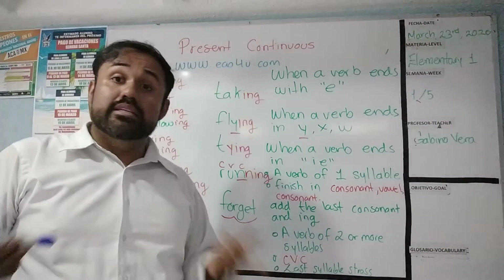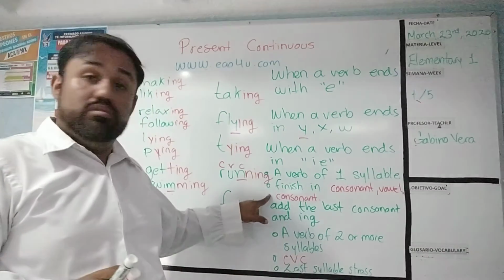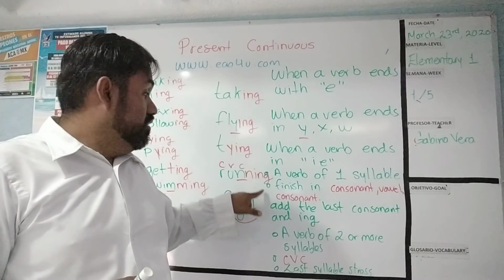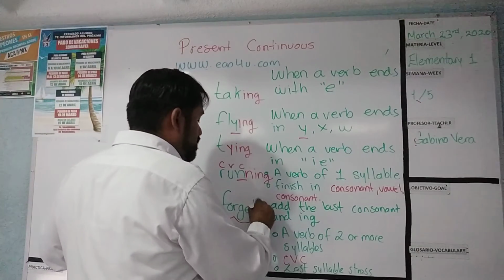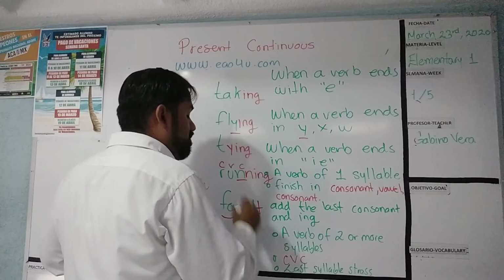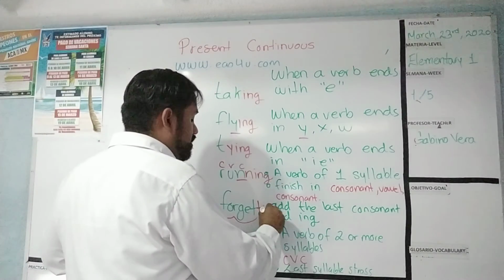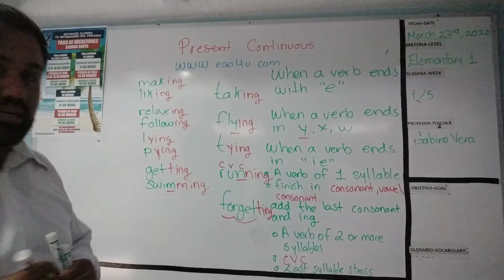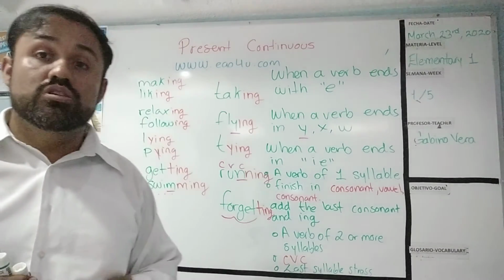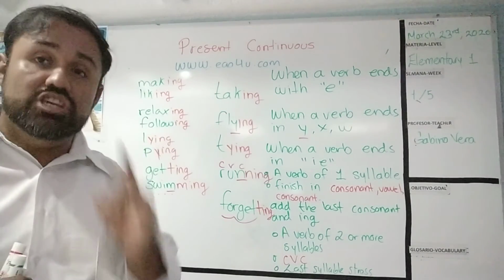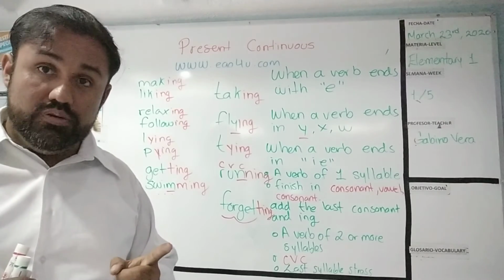what you do is simple. You apply this rule, the rule that you apply in here. Check it out. One more time, you double the last consonant: forgetting. These are the rules to write ing to the verbs.